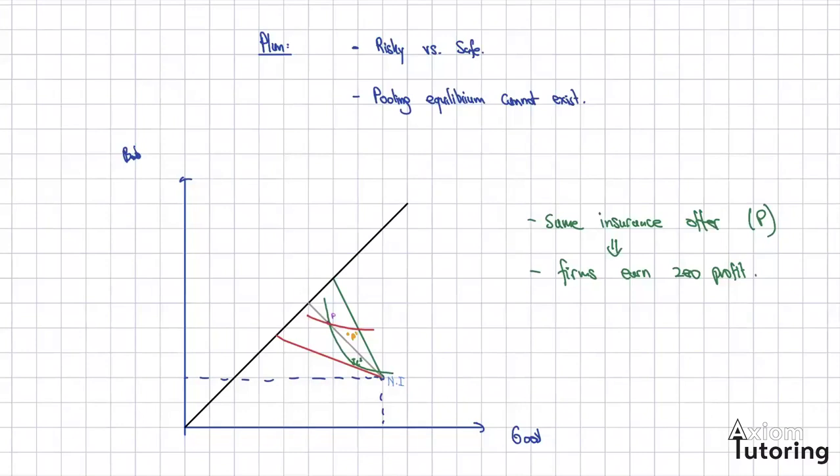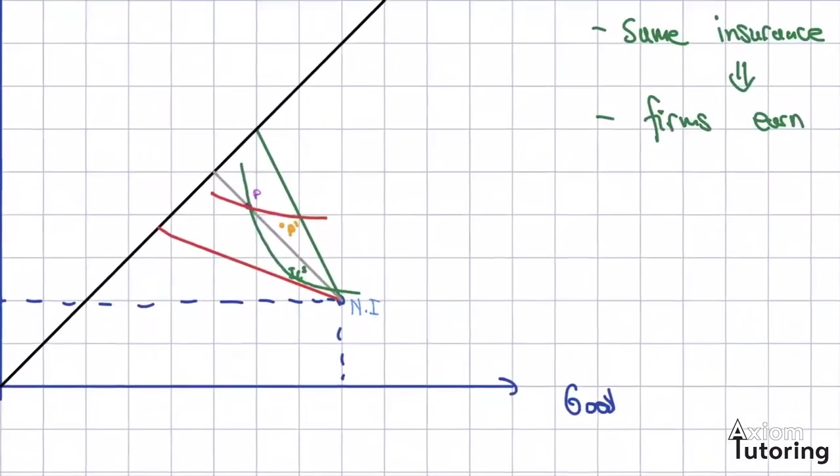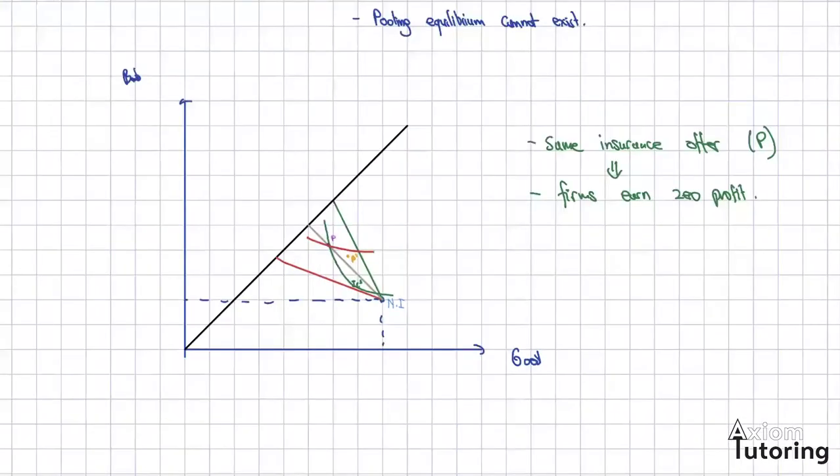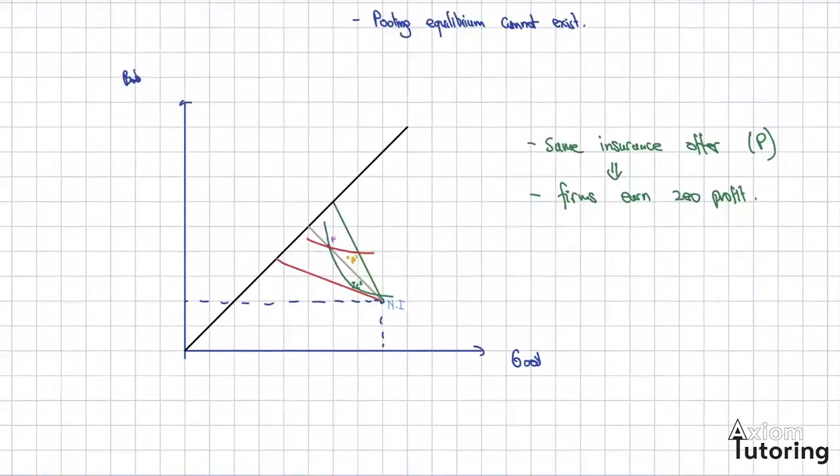Then, because it has to be an equilibrium, and because we are assuming free entry and exit, it must be a feature of the equilibrium that there is zero profit. And therefore, now we have infinitely many possibilities along the joint fair odds line. We picked a P, and then we were able to show that it doesn't matter where the P is, that equilibrium cannot be sustained because there would exist a P prime where firms would make profits. So that would be the argument that a pooling equilibrium does not exist. I hope this helps.